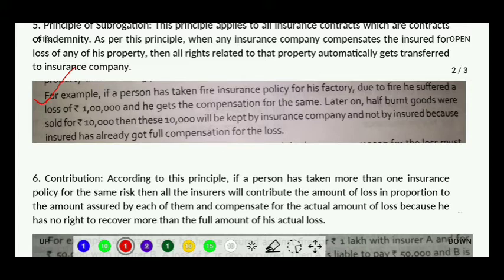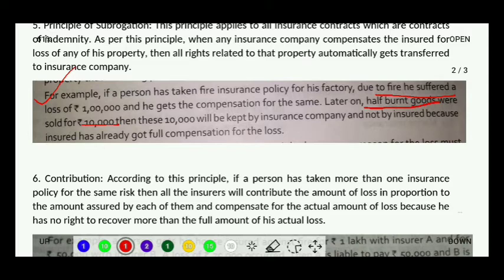So up till here it is okay. He has taken the insurance policy, there was a loss, and he gets a compensation for that. Fair enough. Later on, what happened? The half burnt goods were sold for rupees 10,000. Means as there was a fire, some goods were lost. But after that, the owner saw that some goods are half burnt and this can be sold as scrap, like a waste material. The goods were sold off. How much was it sold for? It was sold for rupees 10,000.